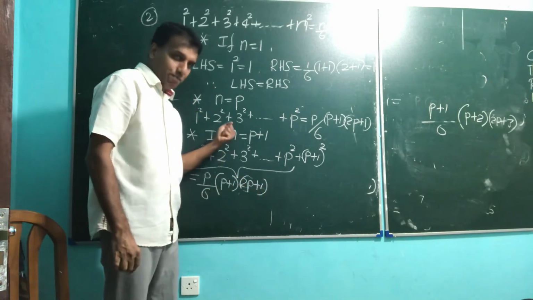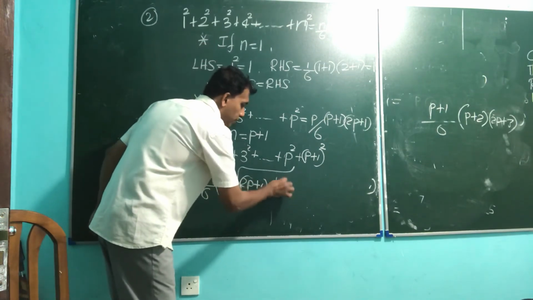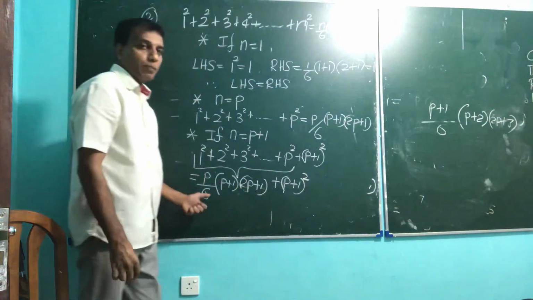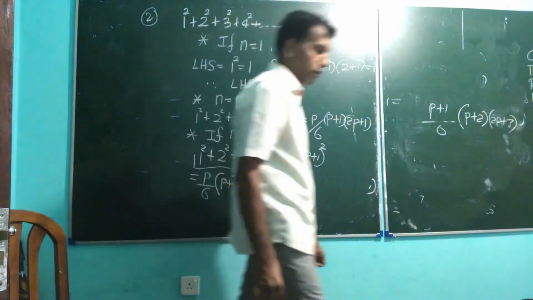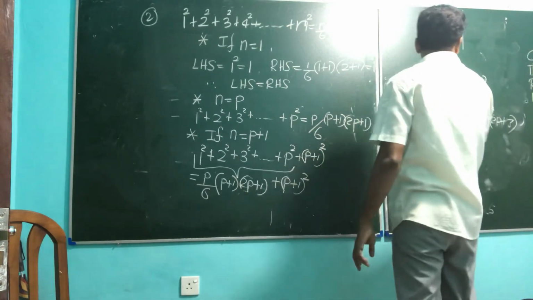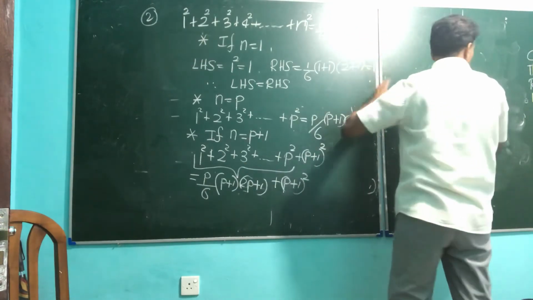That always helps. And there's a new part, p plus 1 completely square. So the summation is okay, the new term. Now simplify this as much as possible. You know what the answer should be.